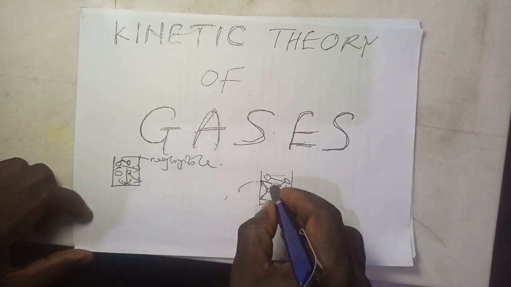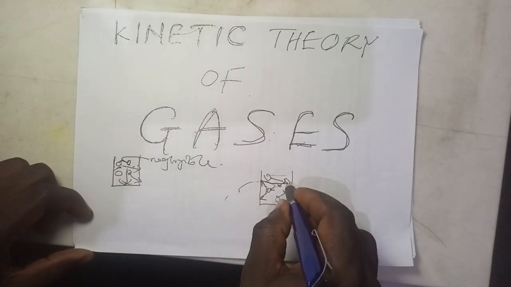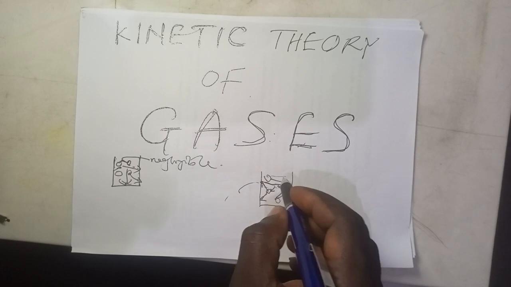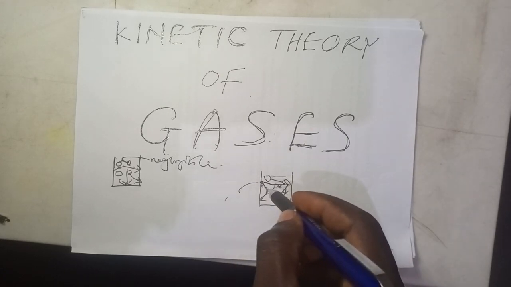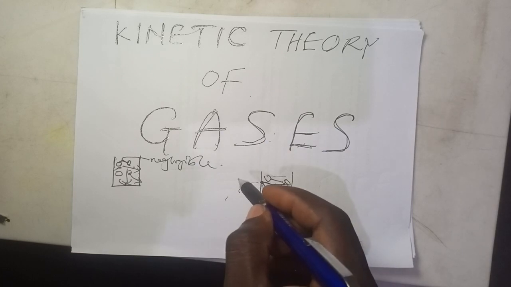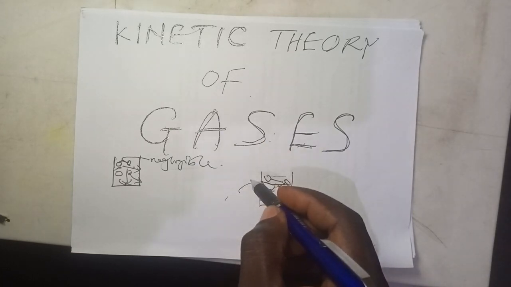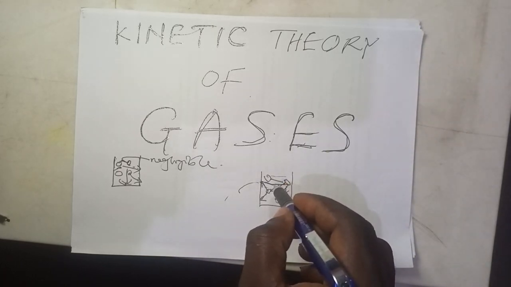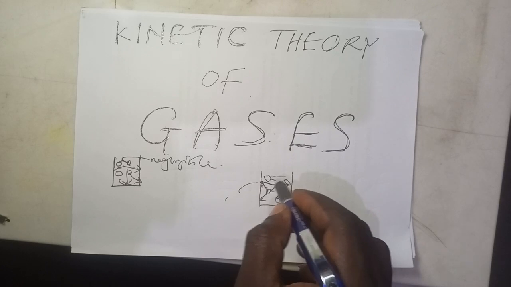As it's going back, maybe it will hit another gas molecule. So that kind of motion is actually a random, Brownian, irregular and haphazard type of motion. Now, another one is the collision: they collide with one another and with the walls of the container.